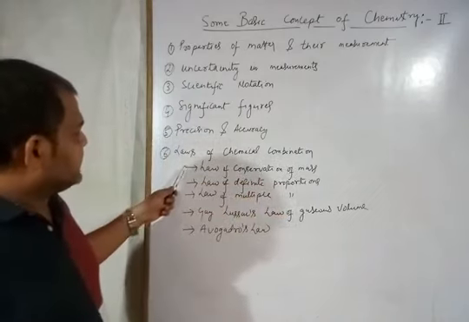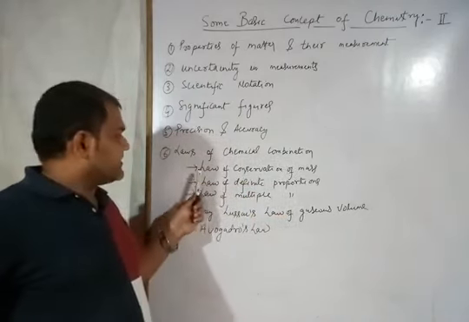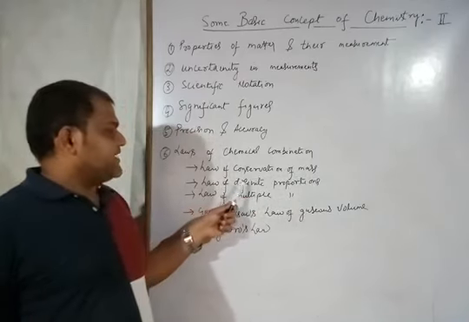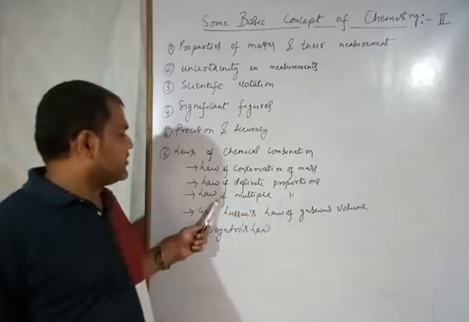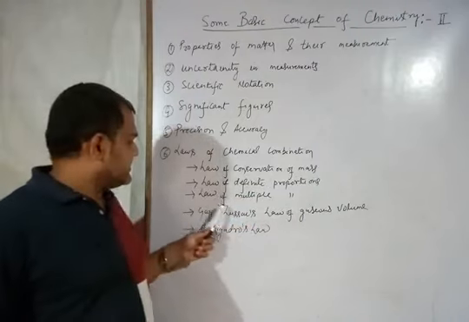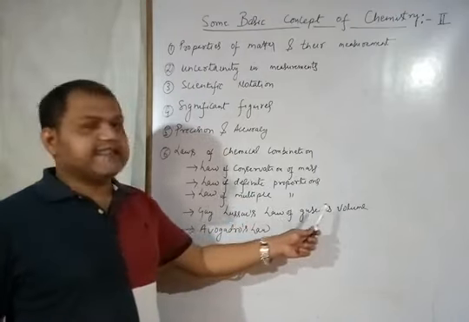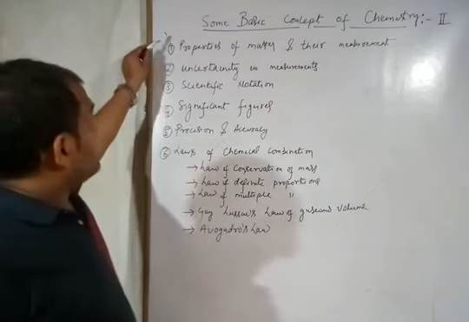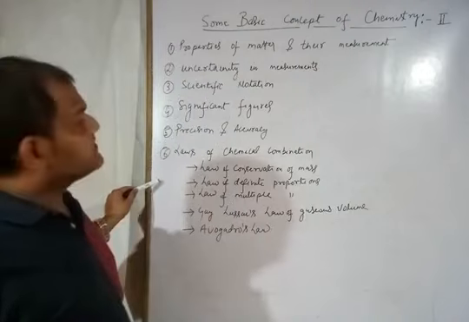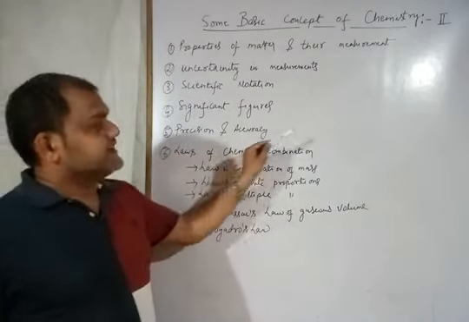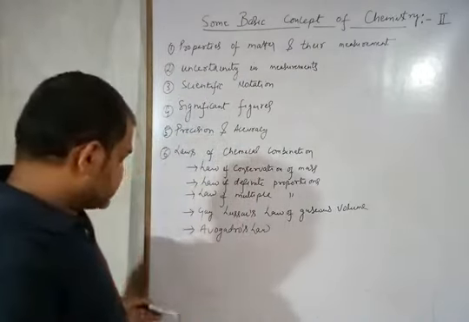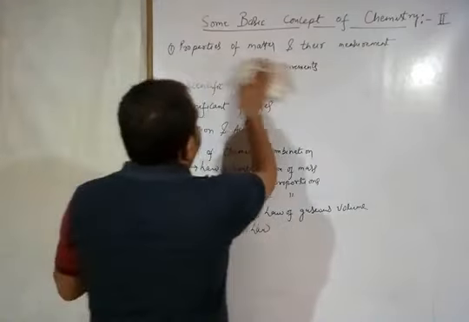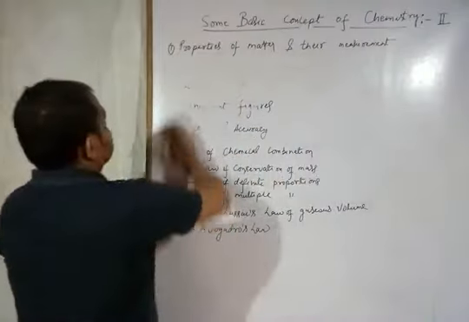So we will study these five laws: the law of conservation of mass, the law of definite proportions, the law of multiple proportions, Gay-Lussac's law of gaseous volume, and Avogadro's law. So list out all these six topics which we are going to discuss in this episode. Okay. So first of all, I am starting with the properties of matter and their measurement.